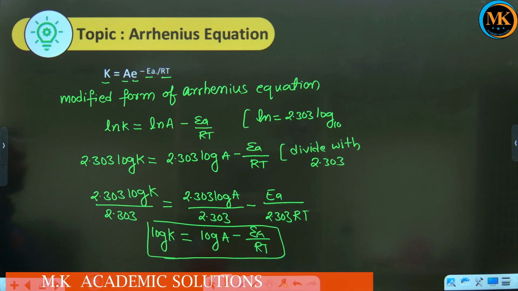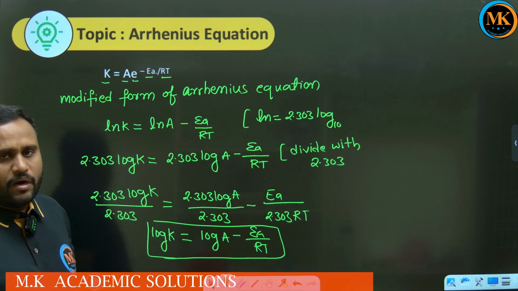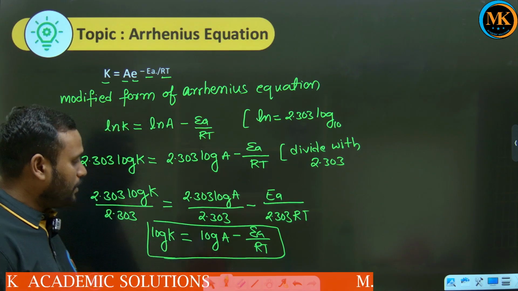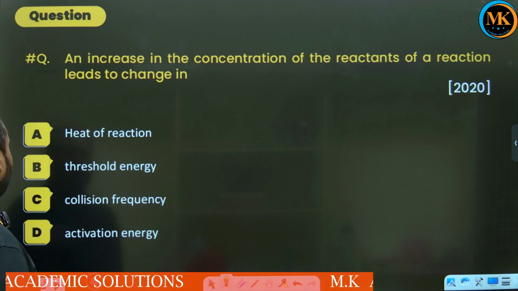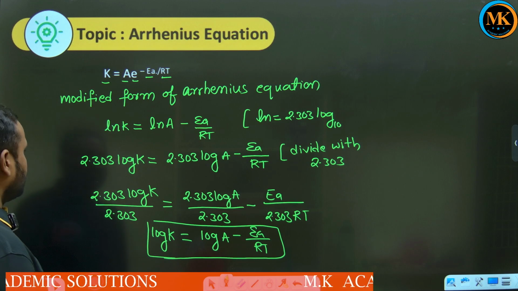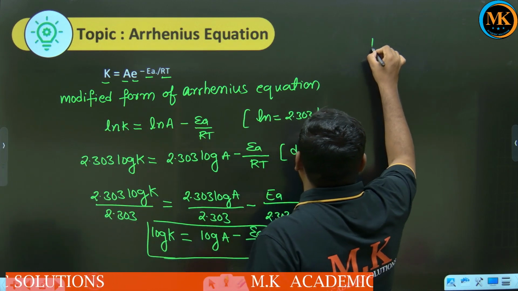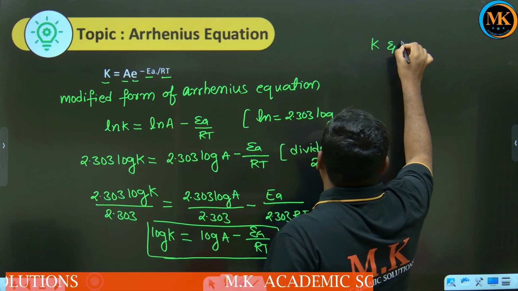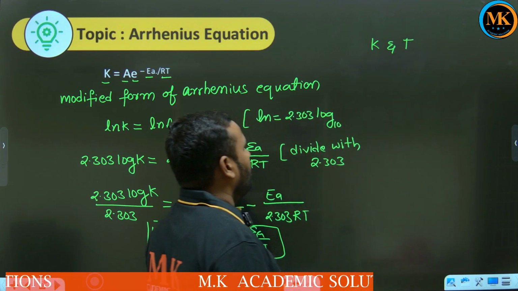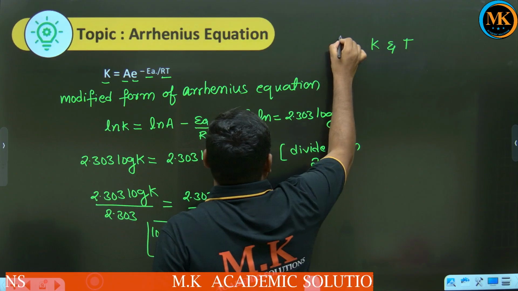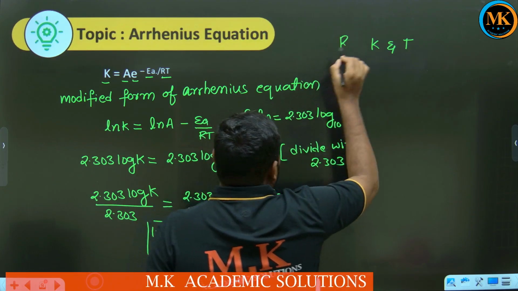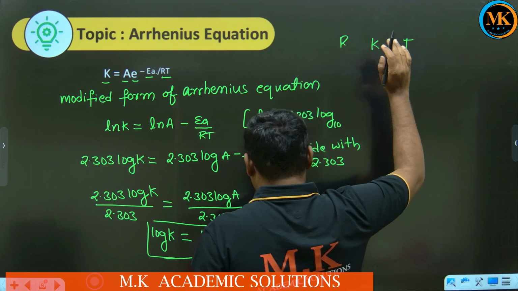Okay, so from this Arrhenius equation, we are going to draw some conclusions. See what those conclusions are. First let us see the relation between K and temperature, the relation between the rate constant and temperature. Okay, we'll see.